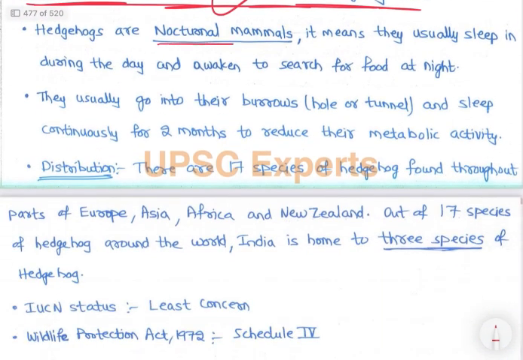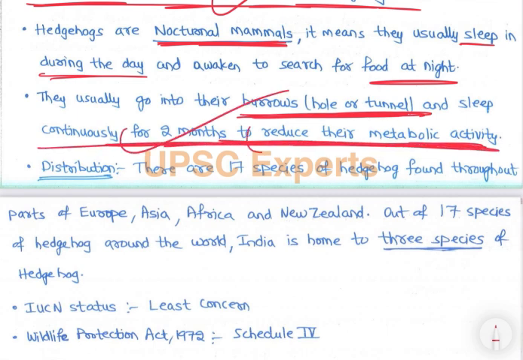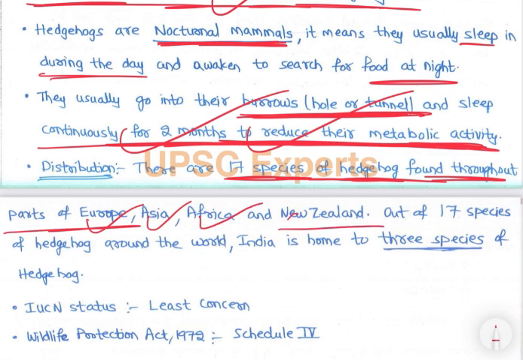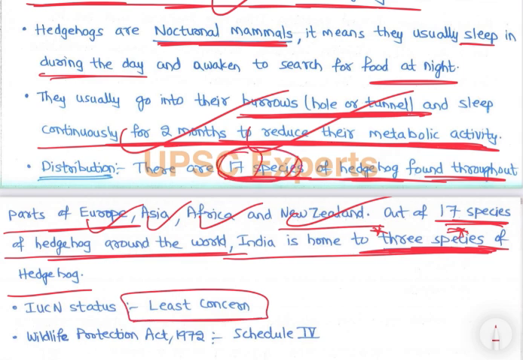Hedgehogs are nocturnal mammals, right? Nocturnal means they usually sleep during the day and awaken to search for food at night. They usually go into their burrows or hole or tunnel and sleep continuously for 2 months to reduce their metabolic activity. This is also an important point. Then distribution. There are 17 species of hedgehog found throughout parts of Europe, Asia, Africa, and New Zealand. Out of the 17 species of hedgehog around the world, India is home to 3 species. So 3 species of hedgehog are present in India.